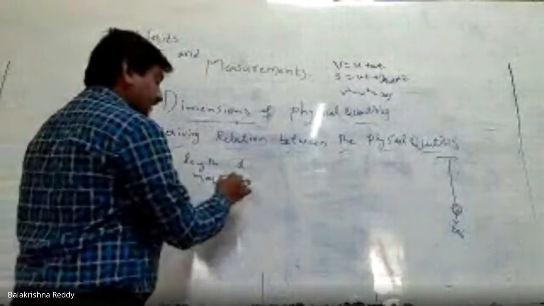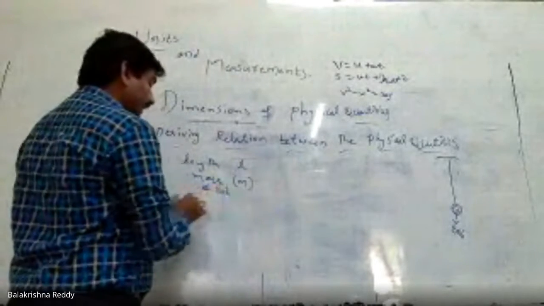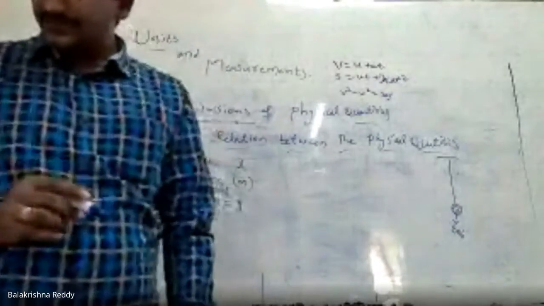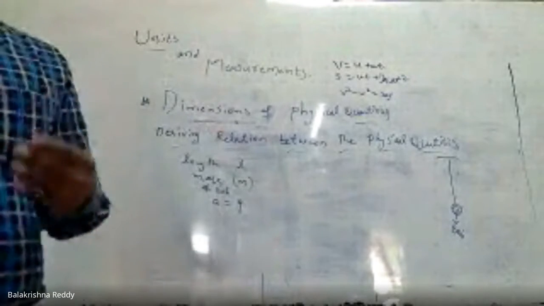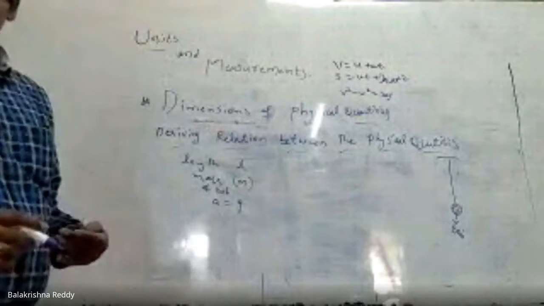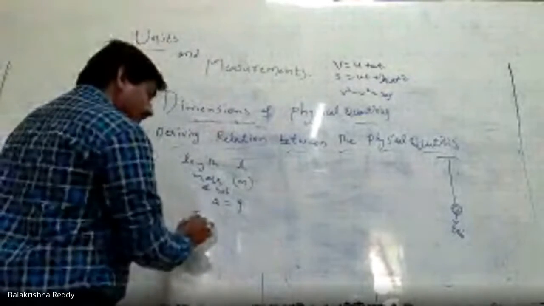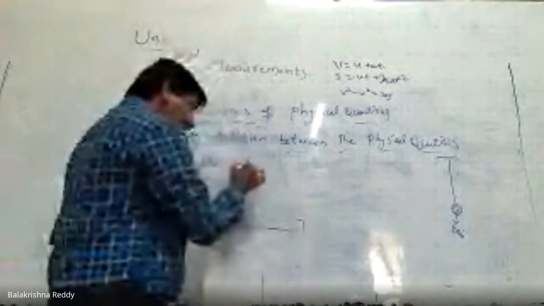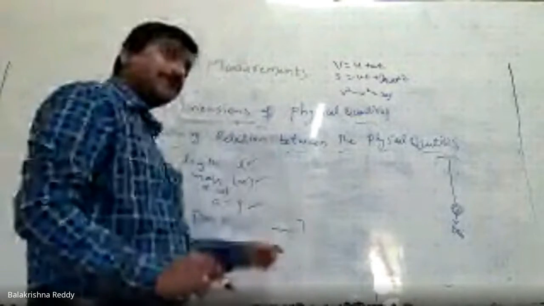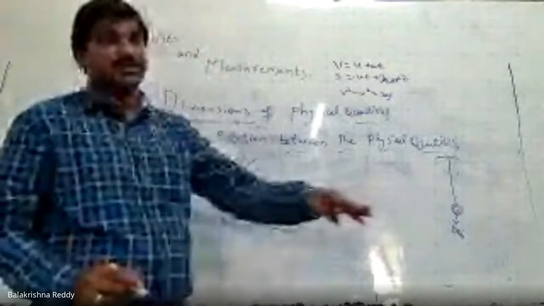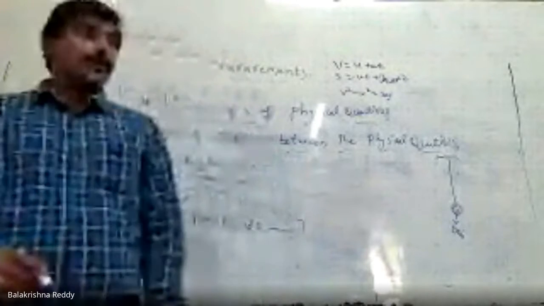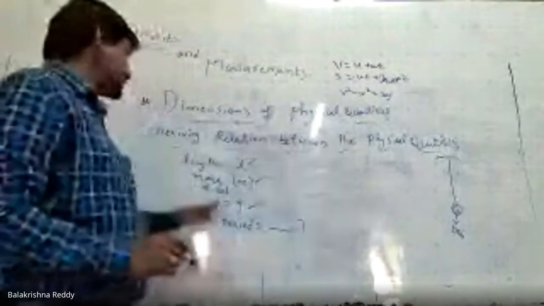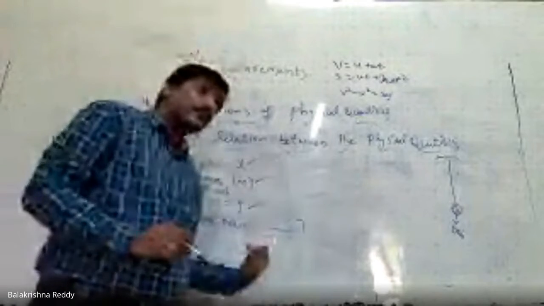The mass of the bob is M, and the acceleration due to gravity is g. They're asking us to derive the expression for the time period using the method of dimensions. Indirectly, by using these three quantities, we should derive the time period expression. It's an equation we are going to derive, relating these quantities with the time.